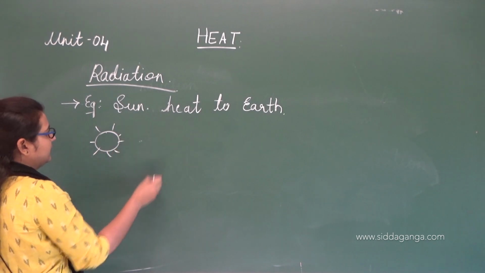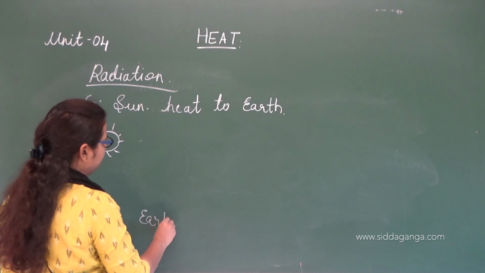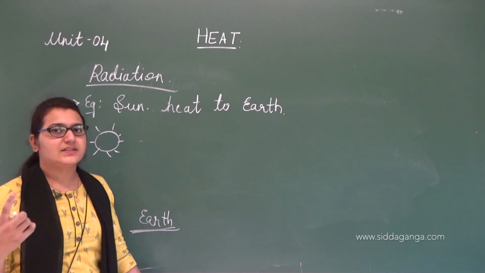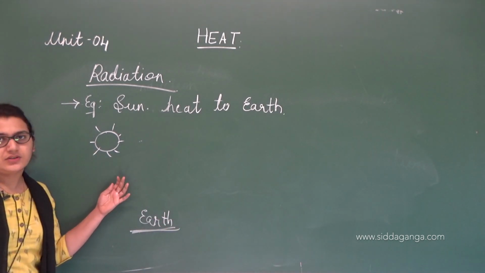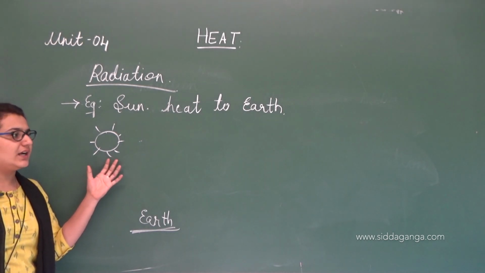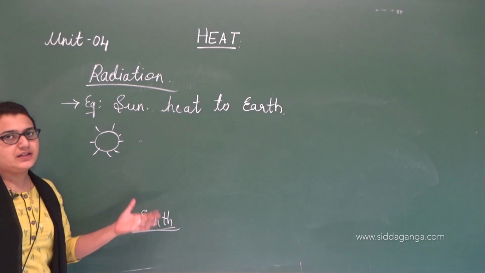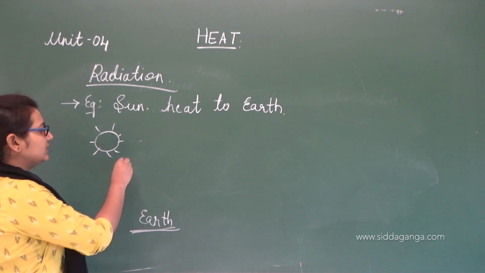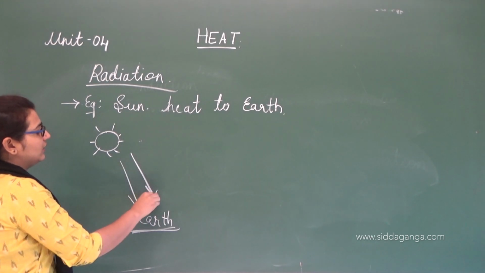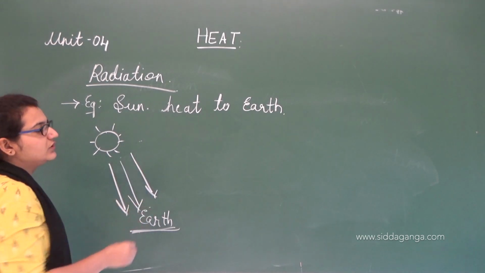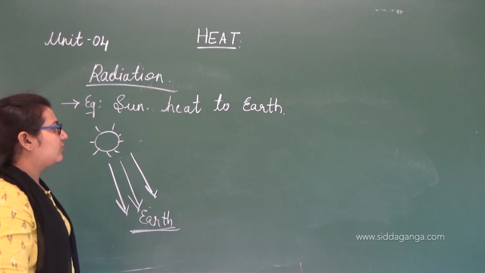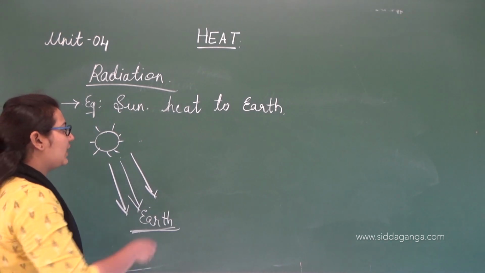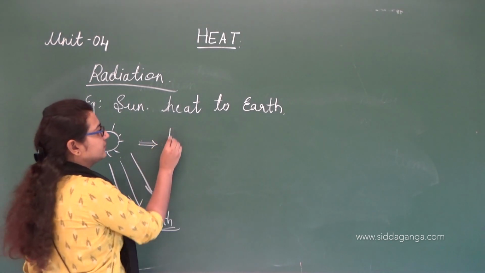If this is the sun and here is our earth, we have this heat, we have this temperature, all because of the sun, right? Whatever the temperature sun is having, that is transferred to this earth. That is why there is a temperature or heat in our atmosphere. So how does this heat transfer to this earth? Of course, these rays fall down to the earth without any medium.